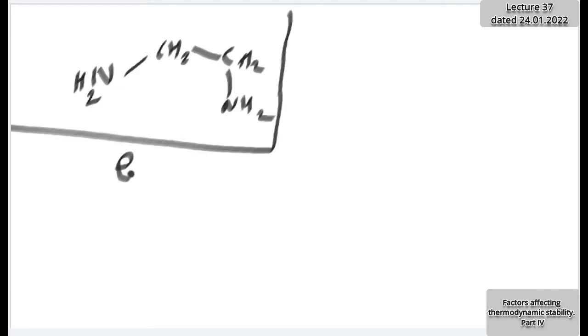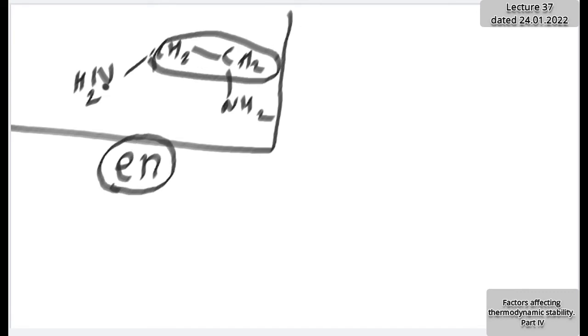Say the copper plus 2 complex, with two ligands, let me highlight here. I want to know the answer from you. What's the name of this ligand? I told you already while discussing the chelate effect. The ammonia complex and this ligand complex were considered. What's the name of this ligand? It's a short form. Amine? No, no, amine means NH3. EN is a representation for that. What is this? Ethylene diamine. Right, ethylene diamine: one ethylene molecule, two amine groups.